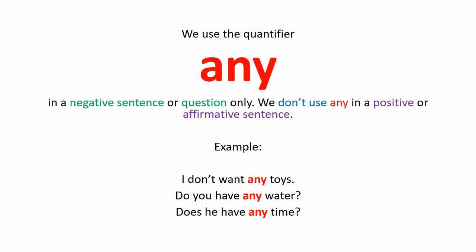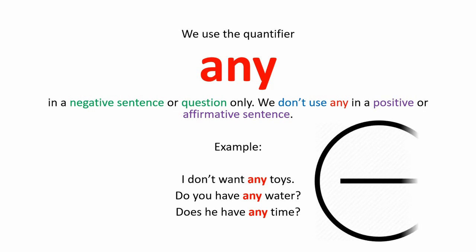We use the quantifier any in a negative sentence or question only. We don't use any in a positive or affirmative sentence. For example, I don't want any toys. Do you have any water? Does he have any time? You can see all these are written either as a question or as a negative sentence.